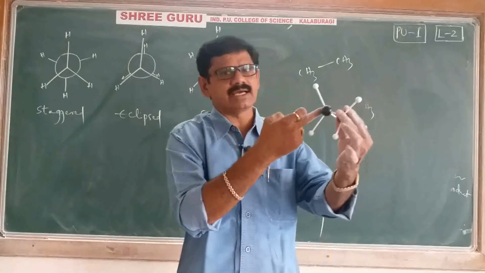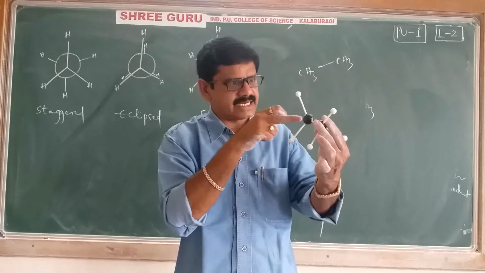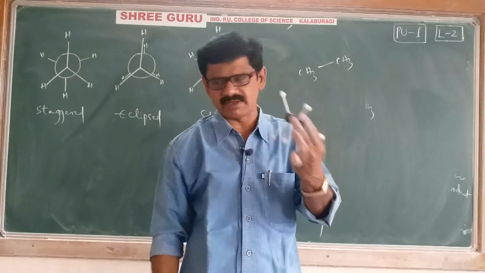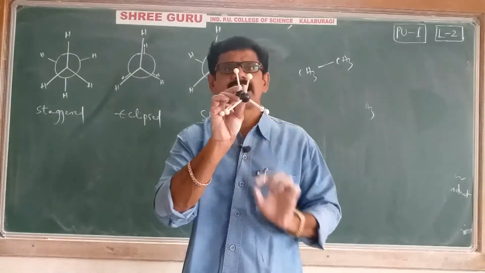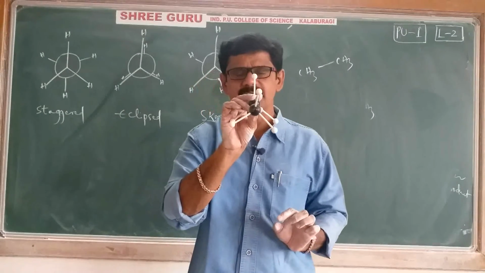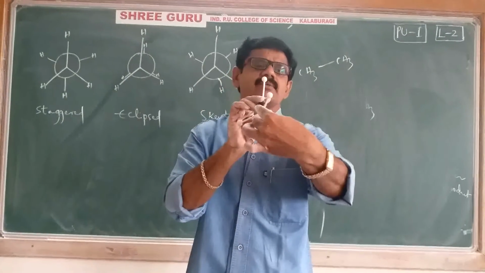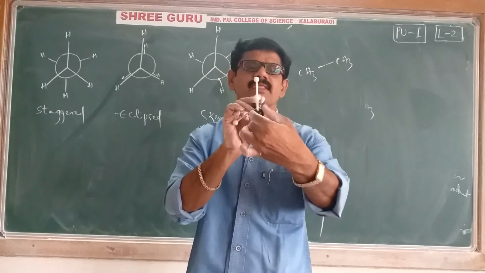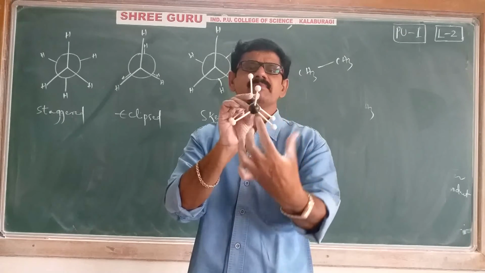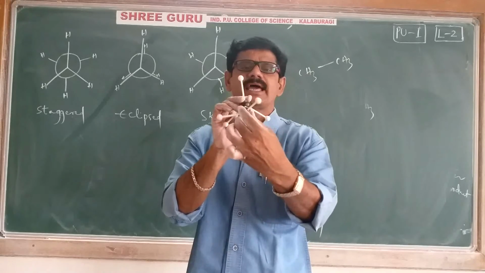Now, this is my front carbon, and this is the backside carbon. What I am doing is keeping the front carbon constant, and whatever the backside carbon is, that backside carbon will rotate like this. One carbon we are keeping the same and the other carbon I am rotating like this.